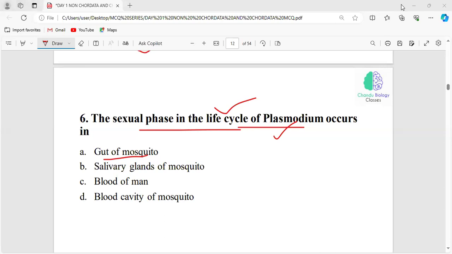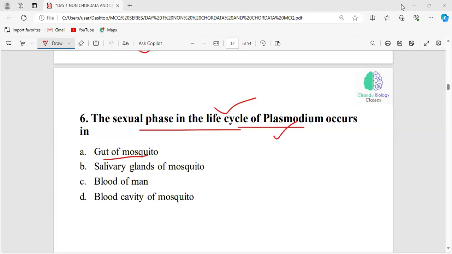Exactly. Don't confuse it with malaria. Don't confuse it with mosquito. You should not think that the mosquito is the one causing the disease. The Plasmodium parasite, this protozoan parasite, is responsible for causing malaria. And what will be the primary host for this malaria?